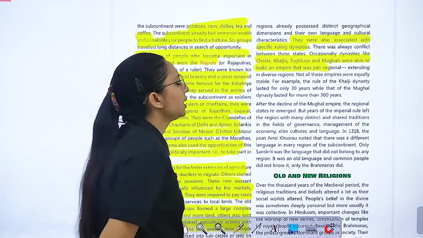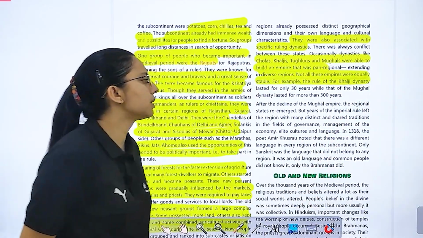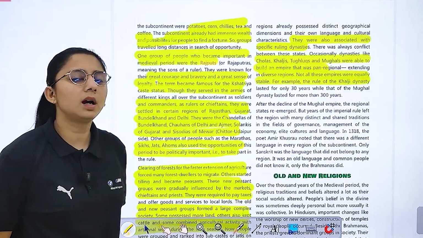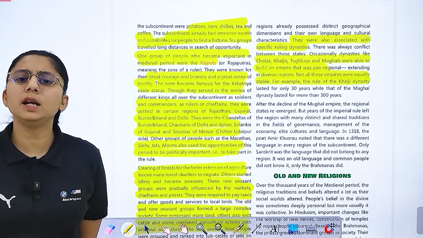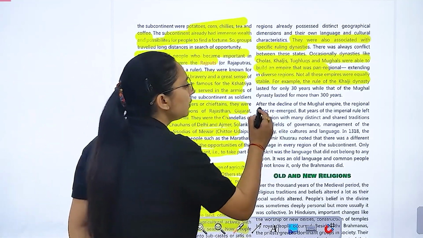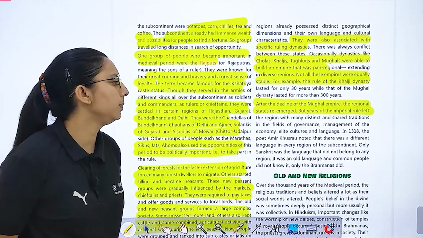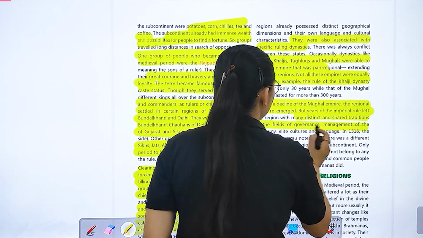What kind of empire was it? Pan-Indian, extending over diverse regions. Not all these empires were equally stable. For example, the rule of the Khilji dynasty lasted for only 30 years, while that of the Mughal dynasty lasted for more than 300 years. After the decline of the Mughal empire, the regional states re-emerged, but years of imperial rule left the regions with many distinct and settled traditions.